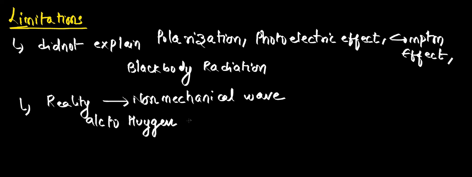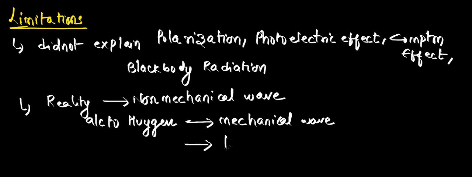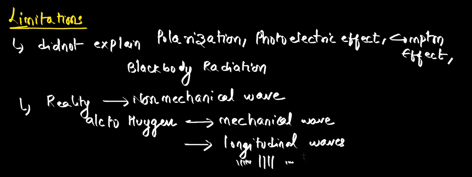But according to Huygens, he said it as what? Mechanical wave. This is wrong. One more drawback is there. You told ether medium, right? Yeah, he said ether medium, but in reality no ether is existing. Okay. And one more thing, according to Huygens, he considered light as a longitudinal wave. What is longitudinal wave? Which travels in the form of compressions and rarefactions.